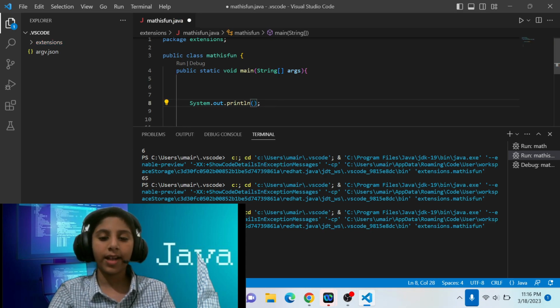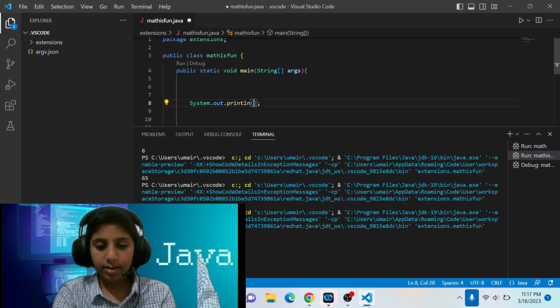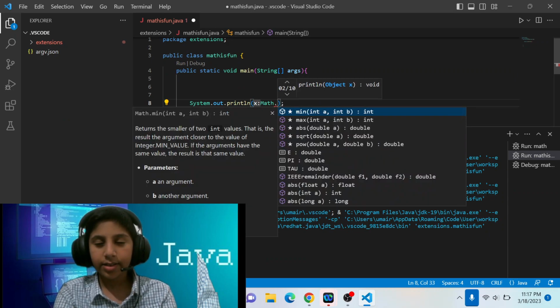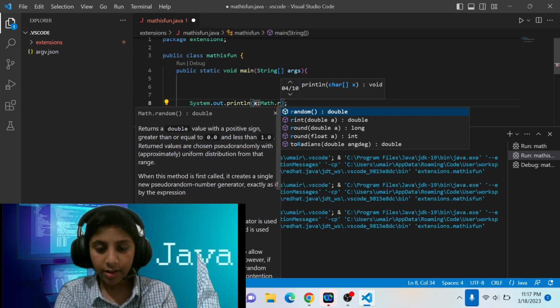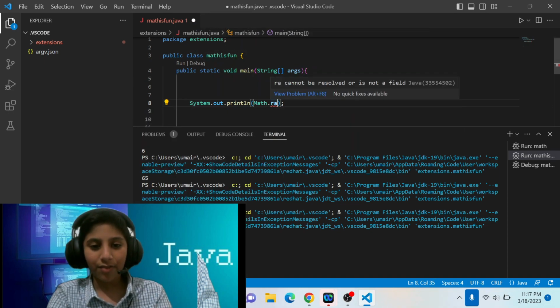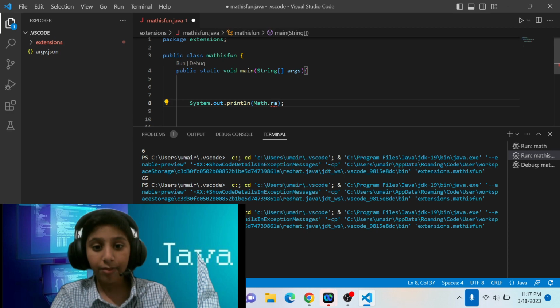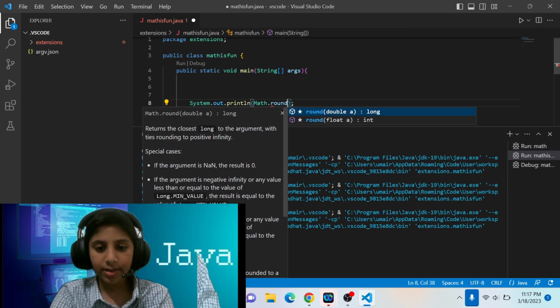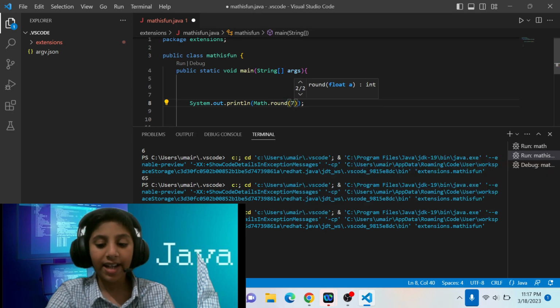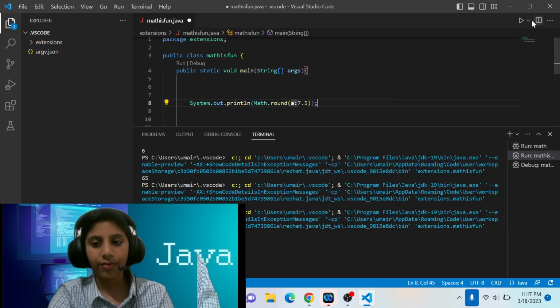So, for example, system.out.println Math dot, no, not random. I always get confused with Java Math.random and Java Math.round. Yeah, Math.round, and then parentheses because it's a method, and then we'll write a decimal value 7.5.